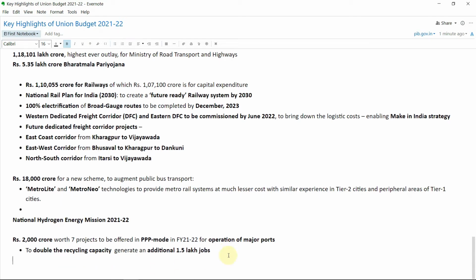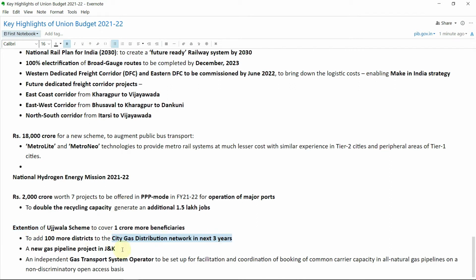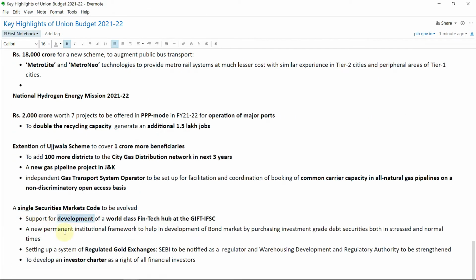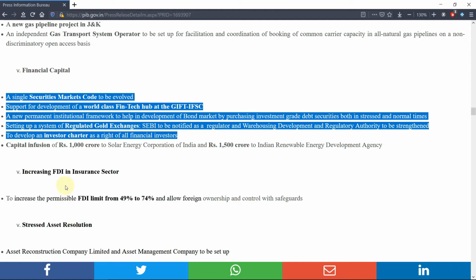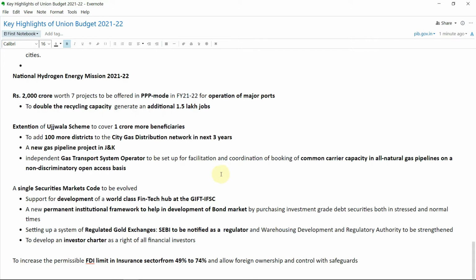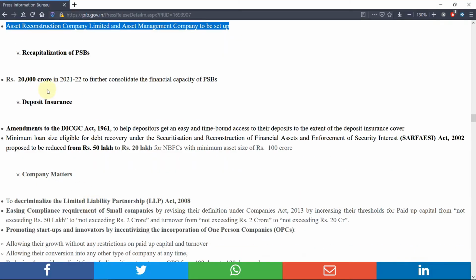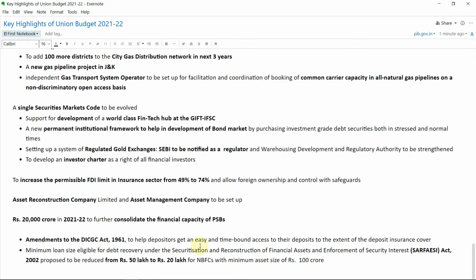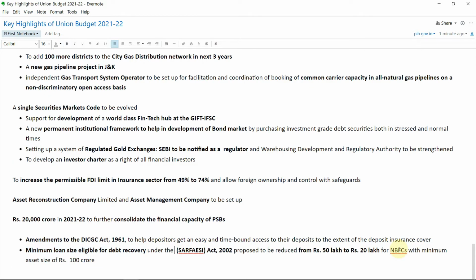And then this is the extension of Ujjwal scheme which was earlier stopped in 2019. Again they have renewed it for 1 crore more beneficiaries. So that's an important news which you must make note of. And then there is the securities market code which is also another important thing here. Also there is this provision for increase in insurance sector. And then there are more such news like asset management company and asset reconstruction company. So these things we have earlier read in economic survey also, and the same things have been kept here in the budget 2021. So definitely these things are going to be important for this upcoming exams.